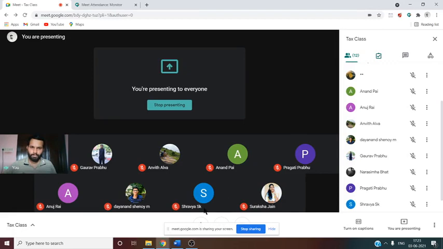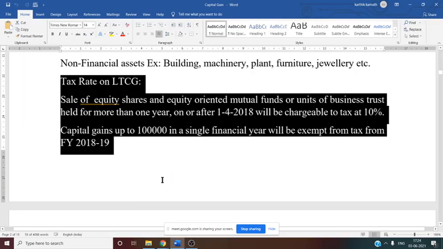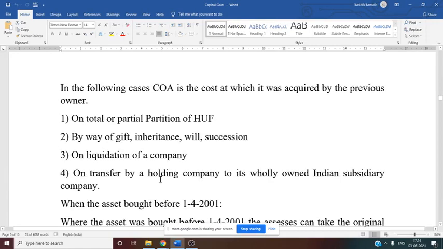No, sir. Here they have mentioned 10%. See this, you have to remember. Then we were discussing COA, that too COA of the particular year or fair market value as on 1/4/2001, whichever is beneficial to the assessee is considered. Next, exemptable capital gain we have seen.